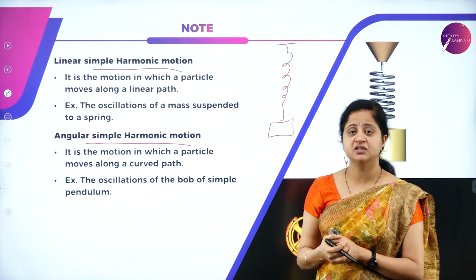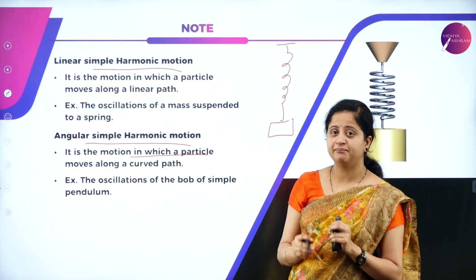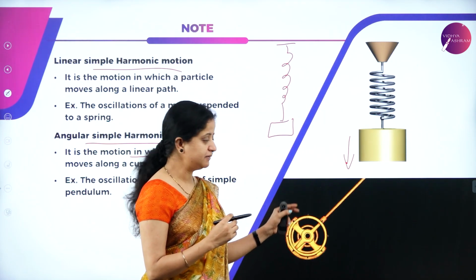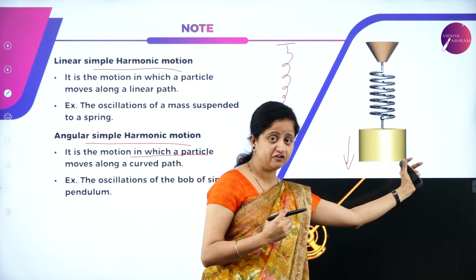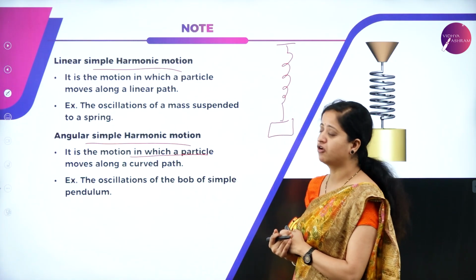Angular simple harmonic motion is the motion in which the particle moves along a curved path, for example a simple pendulum. A simple pendulum is an example of a curved path because it gets displaced to the extreme position, and again it moves along a curved path to the other extreme end. So this is the angular simple harmonic motion.